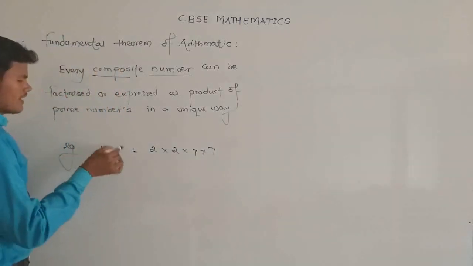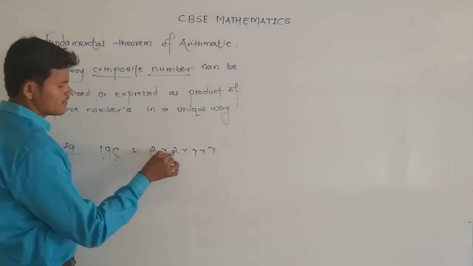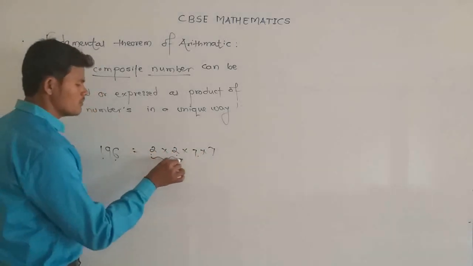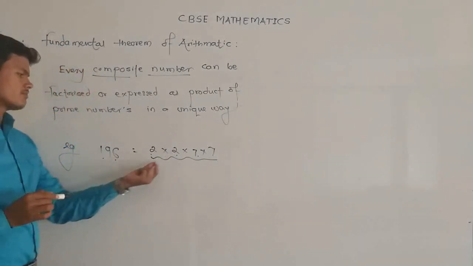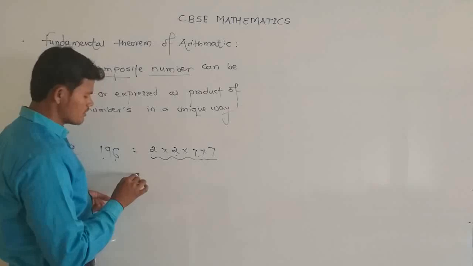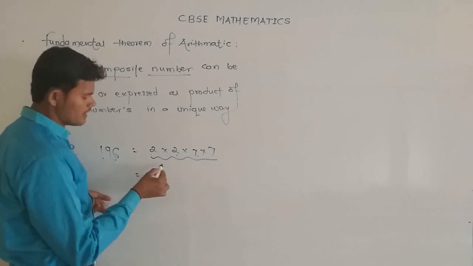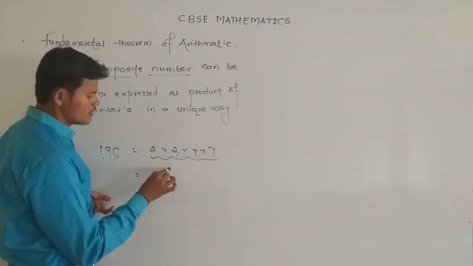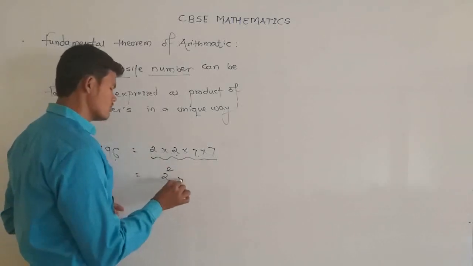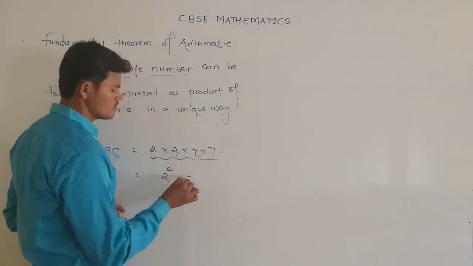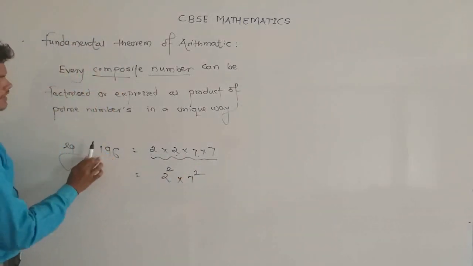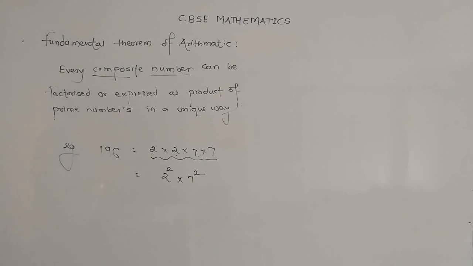So the factors of 196 are 2 multiplied by 2 multiplied by 7 multiplied by 7. All of these are prime numbers. Here 2 and 7 are both prime numbers. It can also be written in terms of powers: 2 comes 2 times, so 2 raised to 2, multiplied by 7 also comes 2 times, so 7 raised to 2. So this is the fundamental theorem of arithmetic.